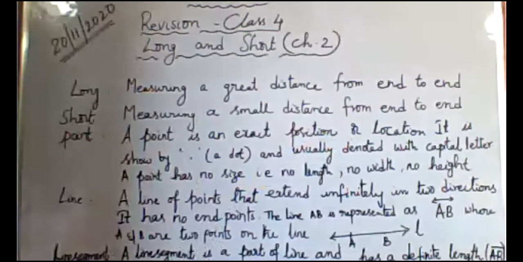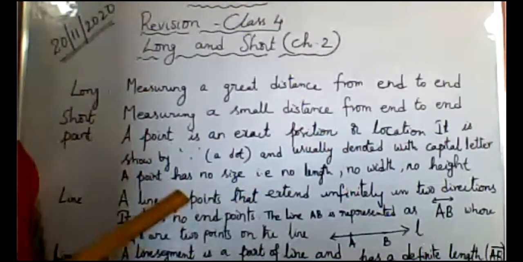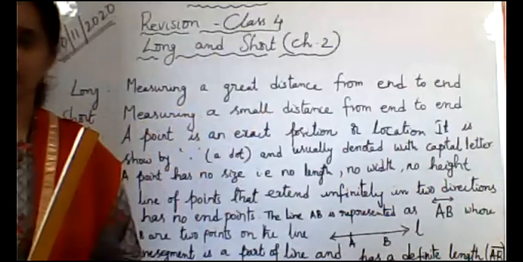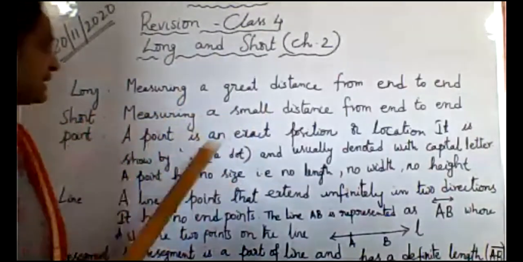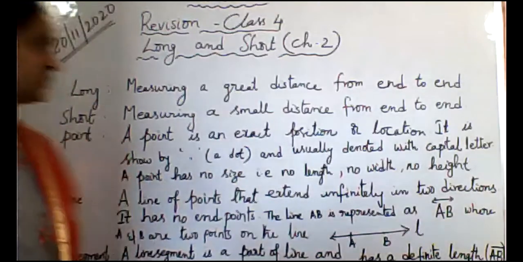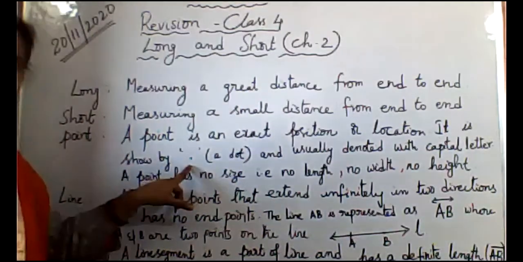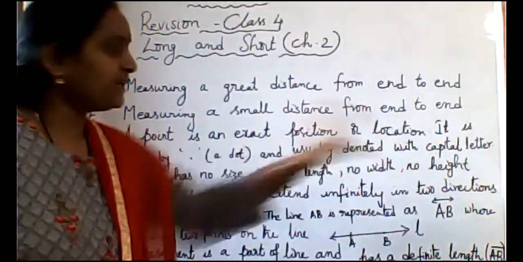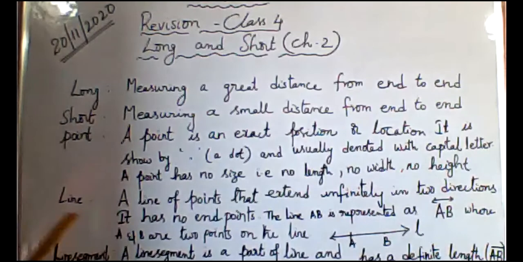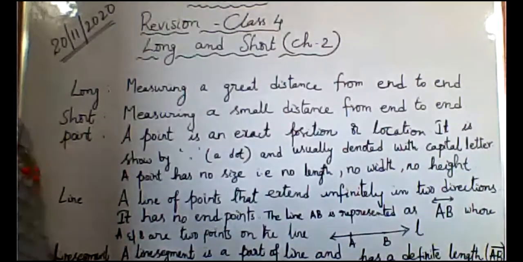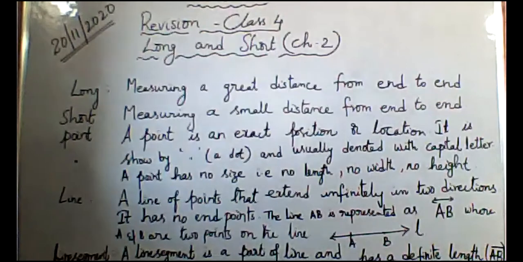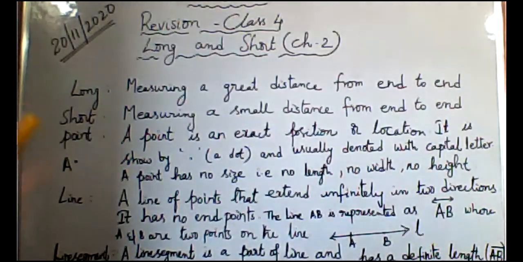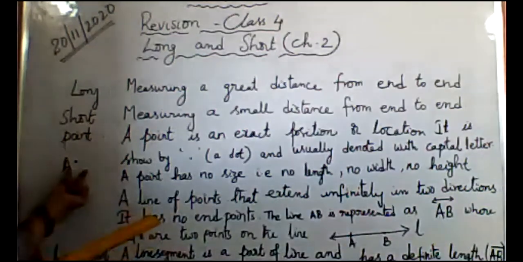Now, what is a point? A point is an exact position or location. It is shown by a dot and usually denoted with capital letters. Suppose I say this is the point. We need to give a name to it, so let it be A. We can denote a point with any capital letter.